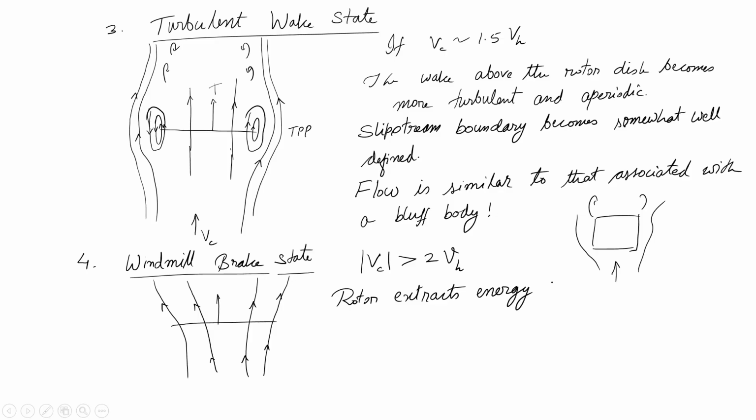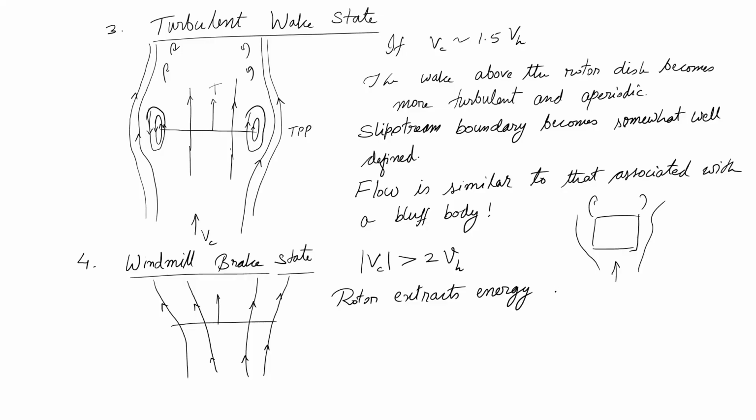This is quite understandable, because before this, during the turbulent wake state, we cross over the point of 0 power. Before that, power is positive; when you reach autorotation, power is 0, which means the rotor spins on its own, neither taking power from the motor nor generating power. Beyond that, if I go further down at higher descent rates, my rotor will start generating energy, so it starts acting like a wind turbine.